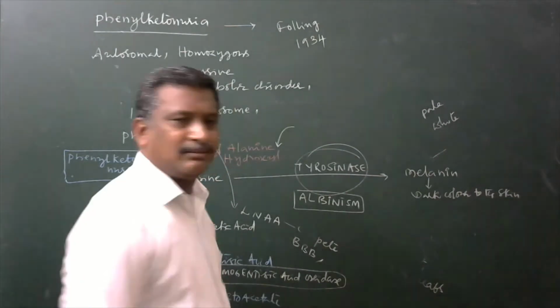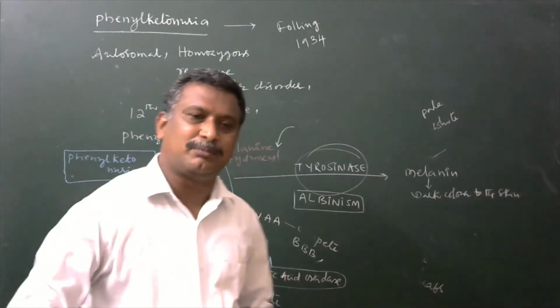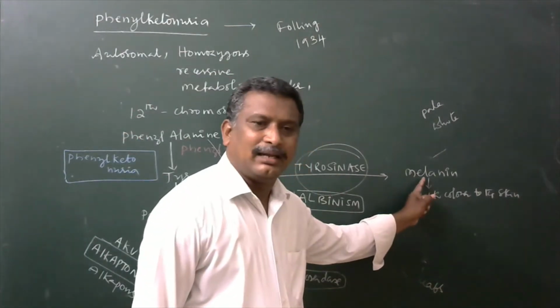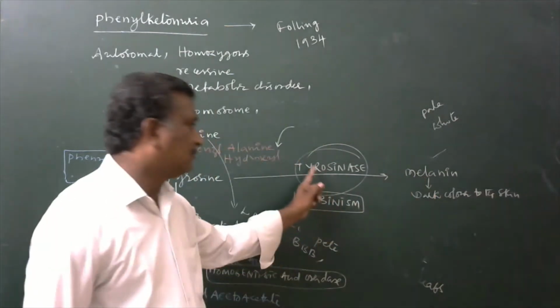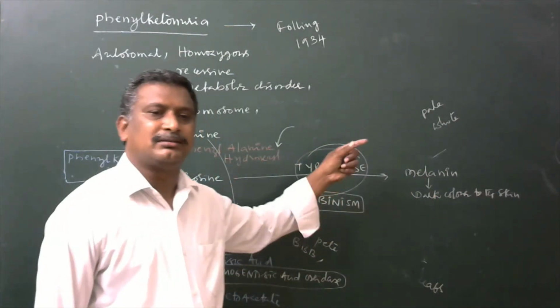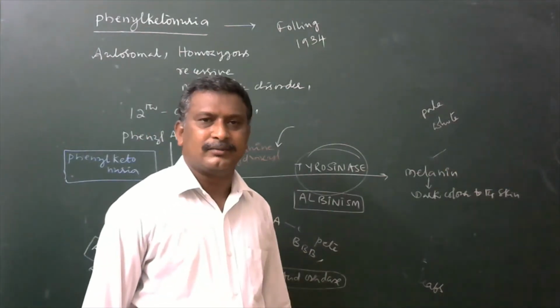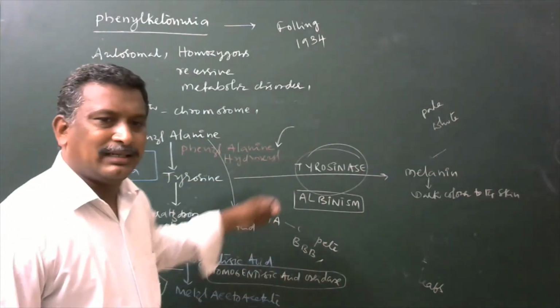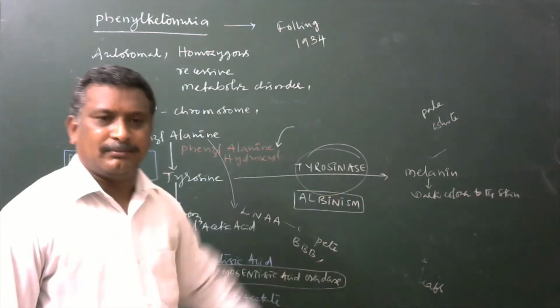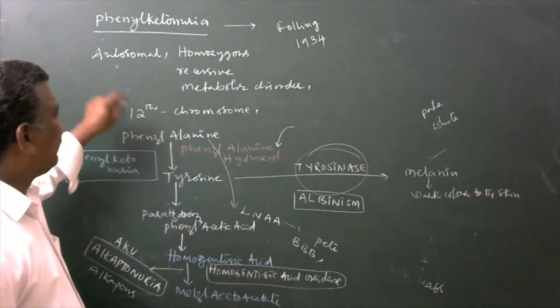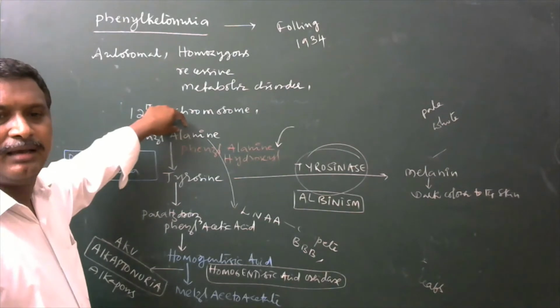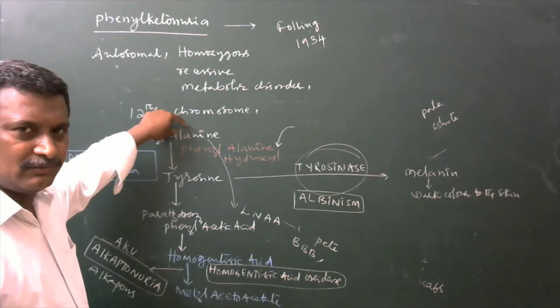So albinism is a disease that develops by the absence of melanin, which is due to the absence of the tyrosinase enzyme. There is no conversion of tyrosine to melanin. So these are the three kinds of disorders that develop in phenylalanine amino acid metabolism.